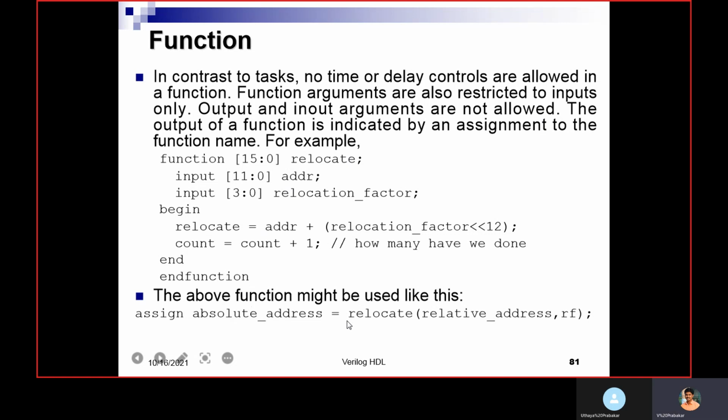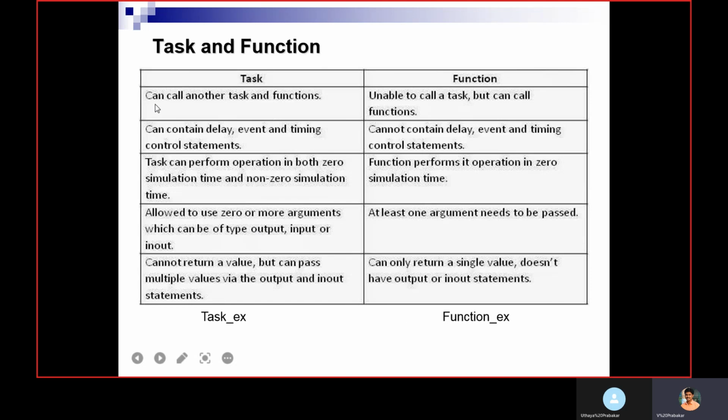Difference between task and function. The first point is a task can call another task and function, but a function is unable to call a task, though it can call a function. The reason is a task can contain delay, event and timing control statements, but a function does not contain any delay, event and timing control statements. That's why a function cannot call another task within it, because a task contains delay-related things, but a function does not have delay-related things.